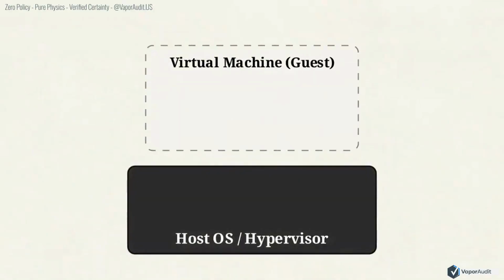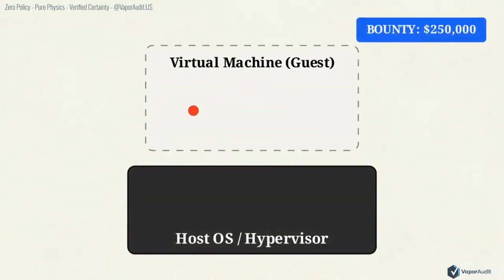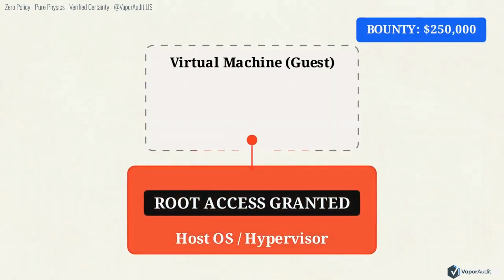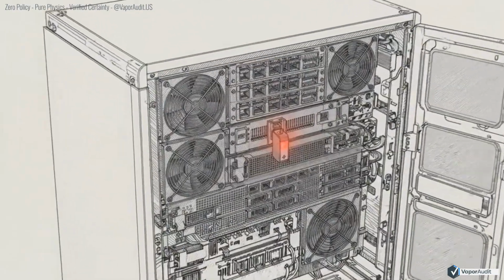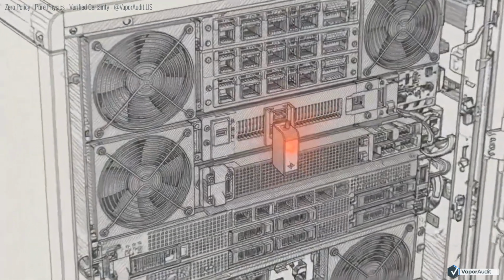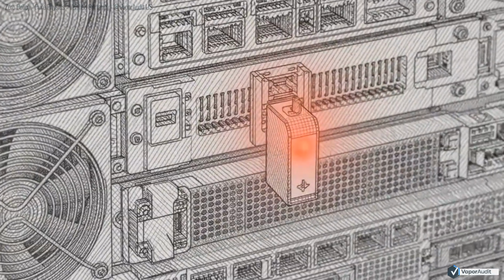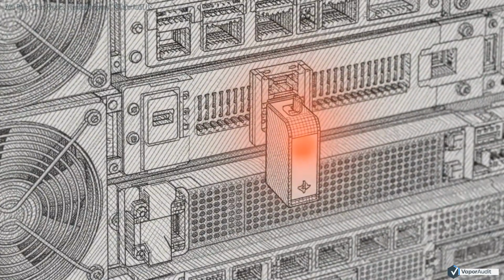Tech companies offer $250,000 bounties for exploits exactly like this, which allow attackers to escape a virtual machine and execute code on the underlying host. To test the underlying hardware can be subverted without triggering software alarms, any effective security model must assume the hypervisor itself is an active, privileged adversary.